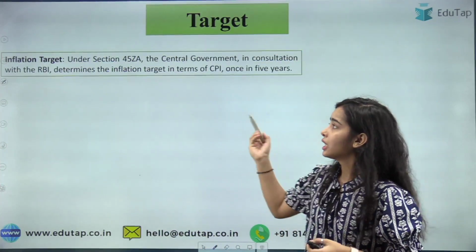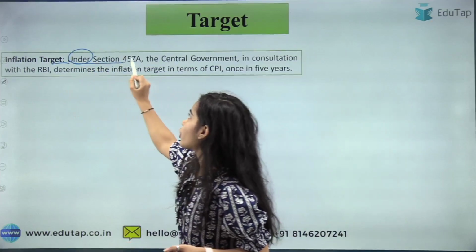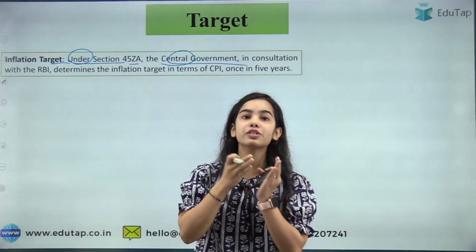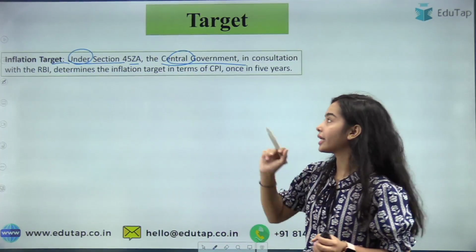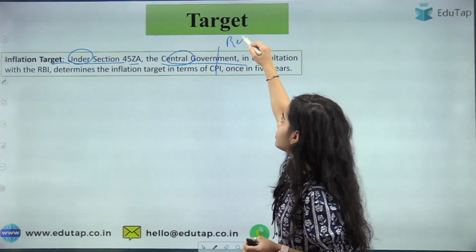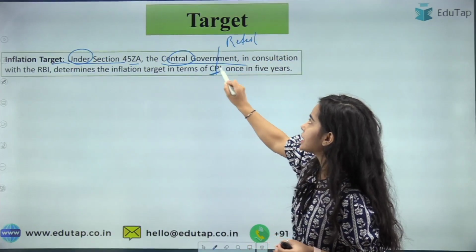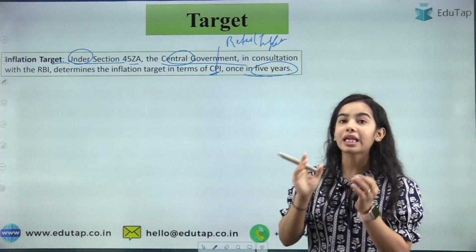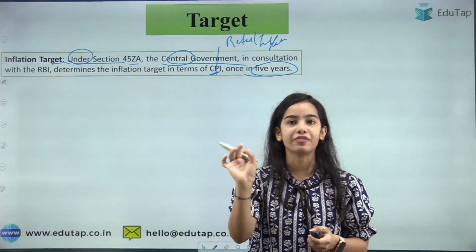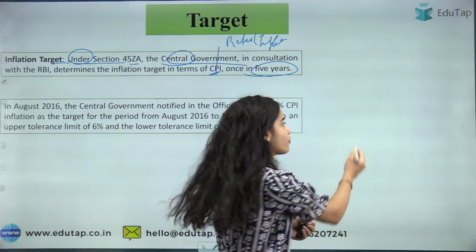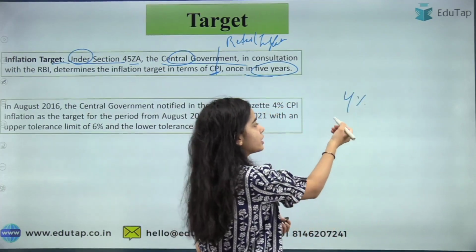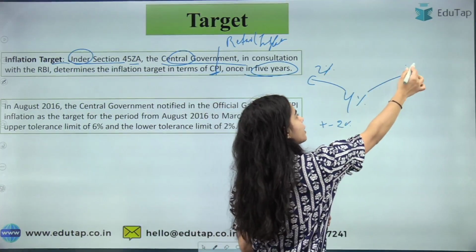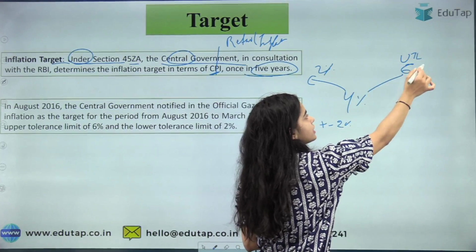So now this inflation target under section 45ZA: the central government consults with the RBI and determines the target in terms of the retail inflation, that is the consumer price index inflation, once in 5 years. So the target is determined once in 5 years. Okay. Right now what is the target? Right now 4% is the target, plus minus 2%. That is, the lower tolerance level is 2% and the upper tolerance level is 6%.